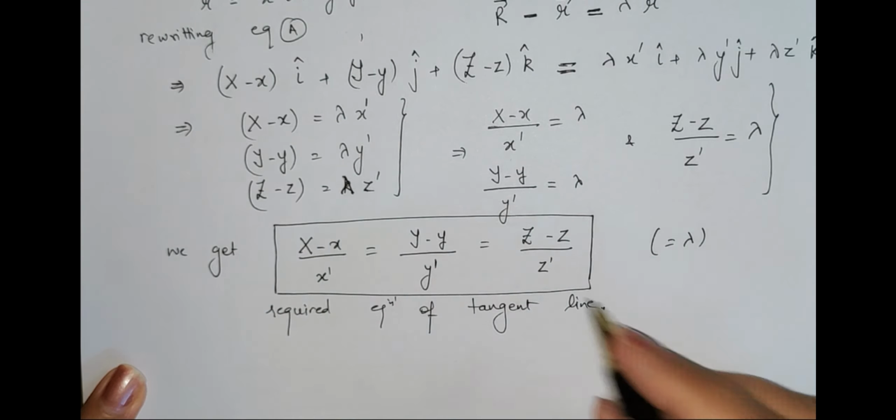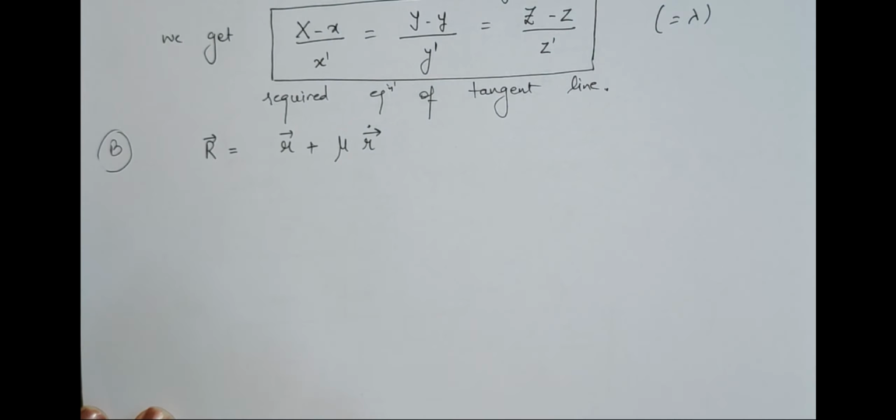Okay, so now I'll see the second part, because we learned two definitions of the tangent line: the first one involving dash and another which was involving dot. So in the same fashion, we will write the Cartesian form. Let us recall the second part, in which the equation of the tangent line was capital R is equal to small r plus mu times r dot. Correct?